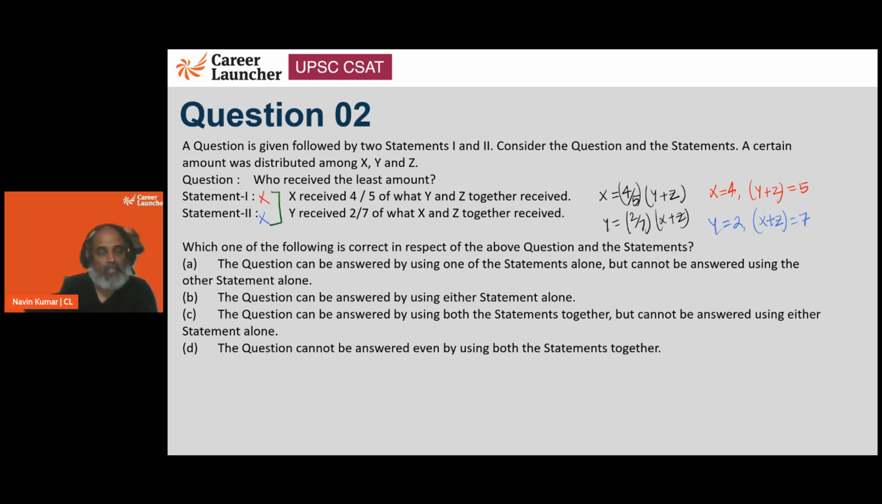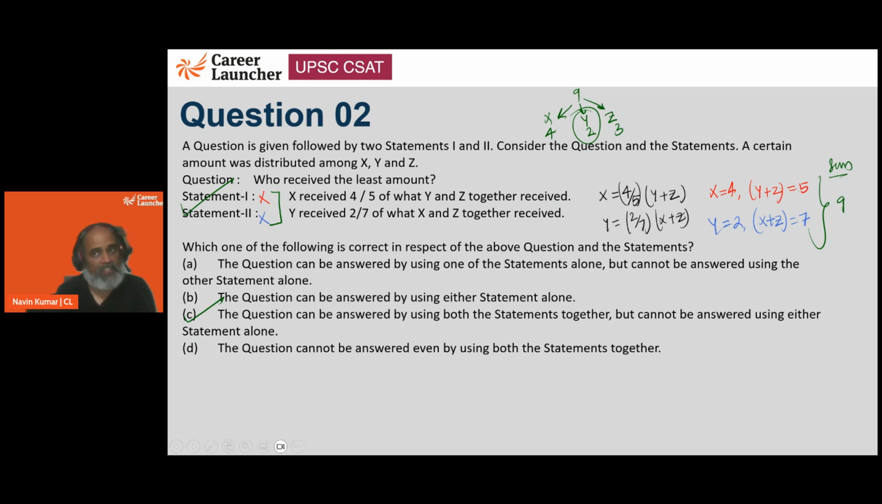So we'll have to go ahead and club. Right now, if we look at the sum of X plus Y plus Z from both the cases, it's 9. So 9 may say X gets a 4, Y gets a 2, so Z should get the remaining 3. So who gets the smallest? Y. So clubbing both the statements, we are able to answer this. So the answer is going to be option C.